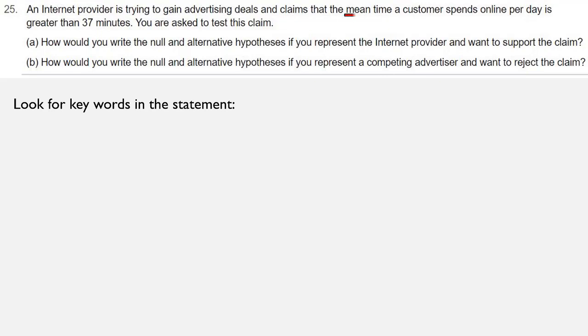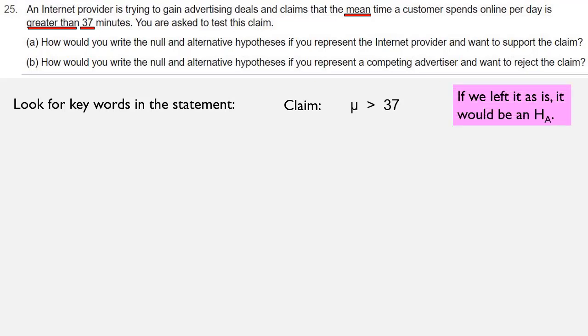So we see the word mean. We see greater than 37. So the claim as it is right now is that mu is greater than 37. We need to ask ourselves, what kind of claim is this? Well, we don't see an equality statement, so that means that if we left this claim as it is right now, it would be an HA. It would be an alternative hypothesis because there's no equality in it.